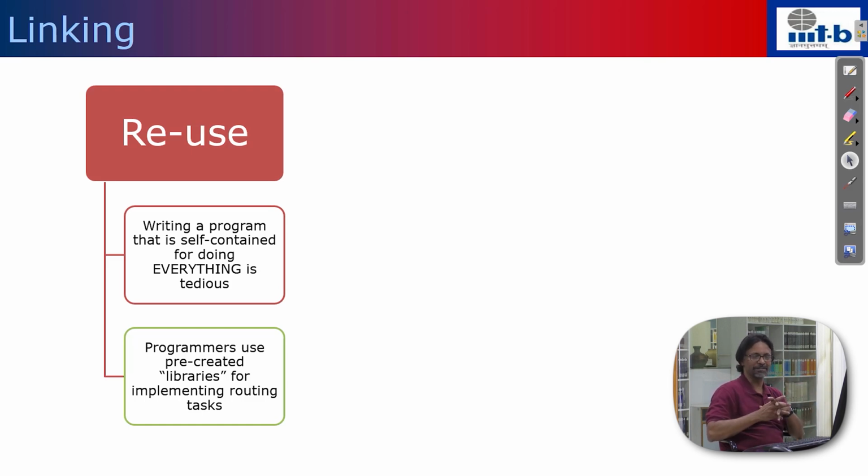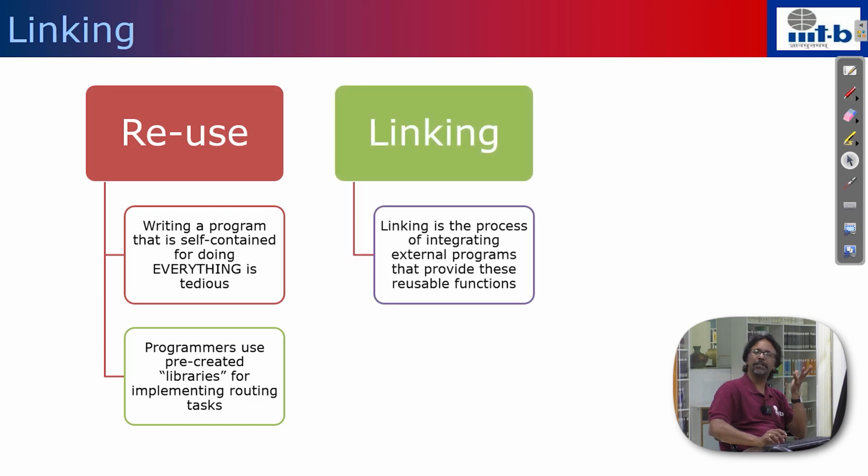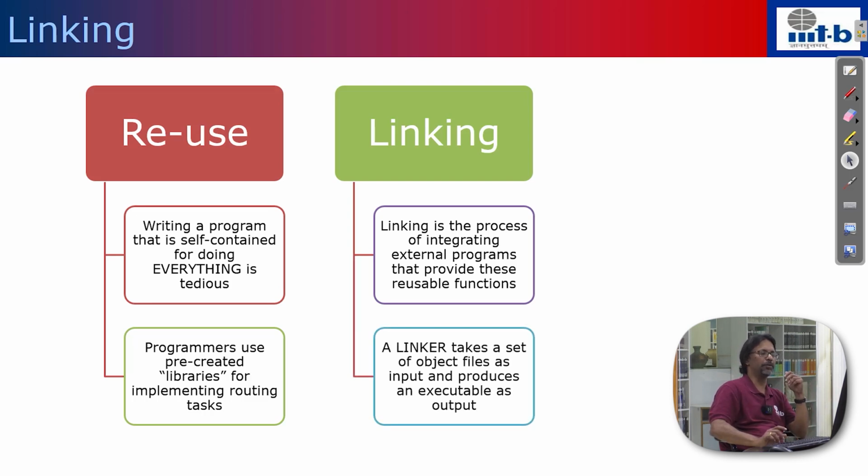That process of bringing in the binary equivalent of these instructions, which are written by somebody else and available somewhere else, into your own executable is called linking. So linking is essentially the process of integrating all the functions and producing the executable.